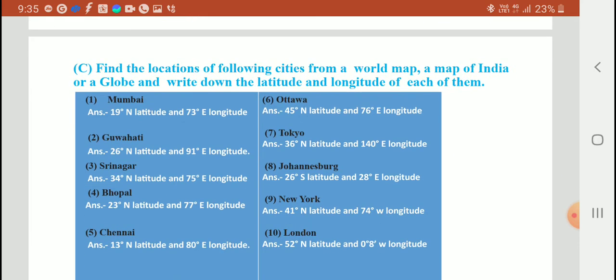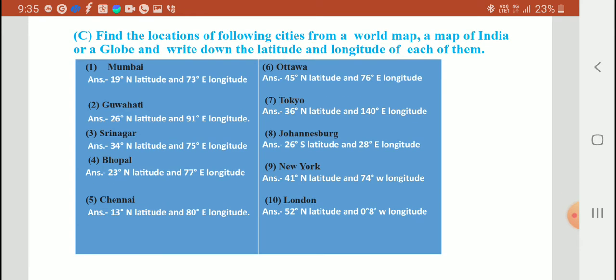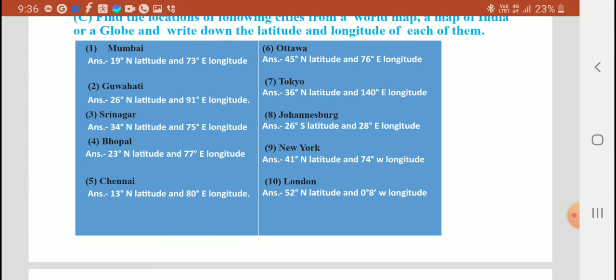Question C. Find out the location of the following cities from the world map, a map of India or a globe, and write down the latitude and longitude of each of them. Mumbai, 19 degree north latitude and 73 degree east longitude. Second, Guwahati, 26 degree north latitude and 91 degree east longitude. Srinagar, 34 degree north latitude and 75 degree east longitude.